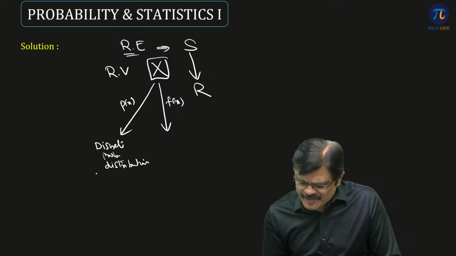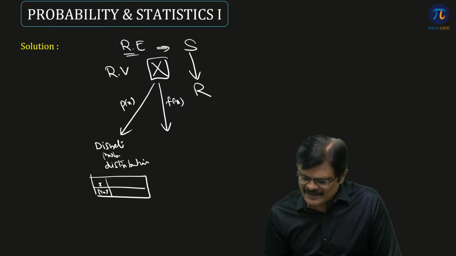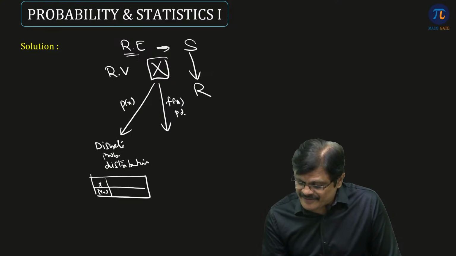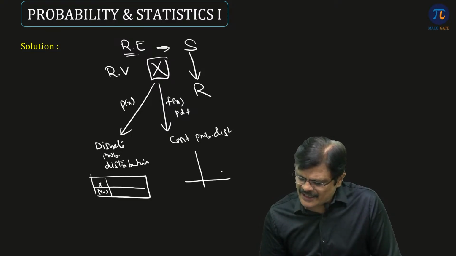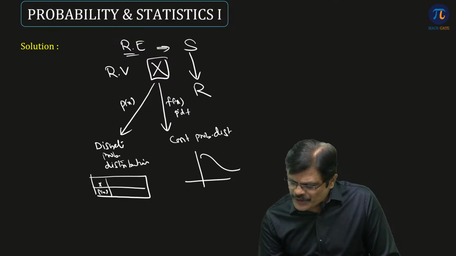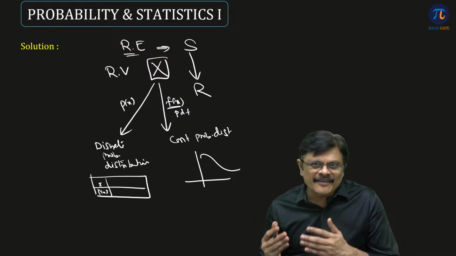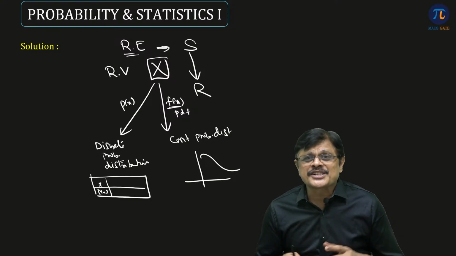Generally the discrete distributions are in tabular formats, X and P(X). And when X is a continuous random variable, this f(x) is a PDF, and this will give you a continuous probability distribution. Generally they are in the form of graphs. So here this f(x) function will be given. Using this particular function, we are going to find the statistical measures for these distributions.